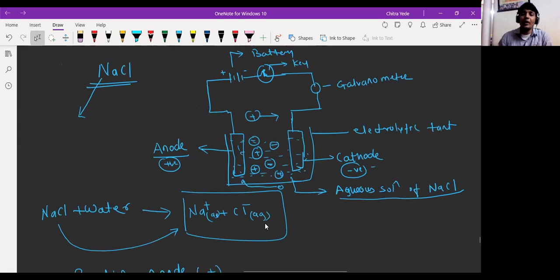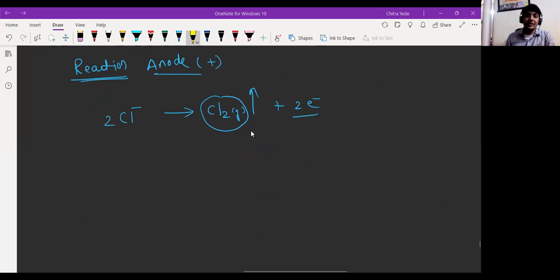from the anode. So I am writing here, wait a second, let me use another color. See, these bubbles are chlorine gas, which will be released from here. Understood that? Yes, sir. Okay, now next, what will be the reaction at the cathode? So I'm writing here, reaction at cathode.